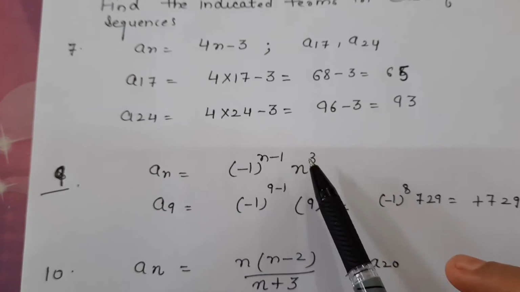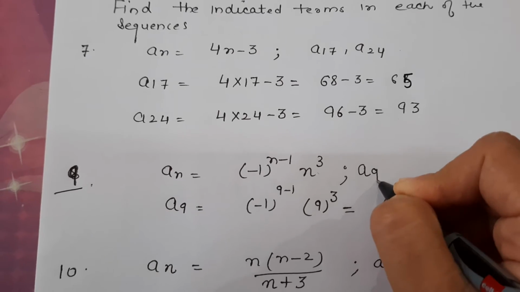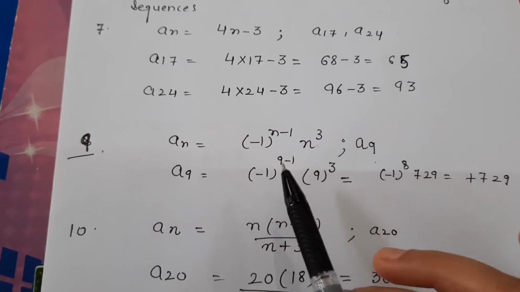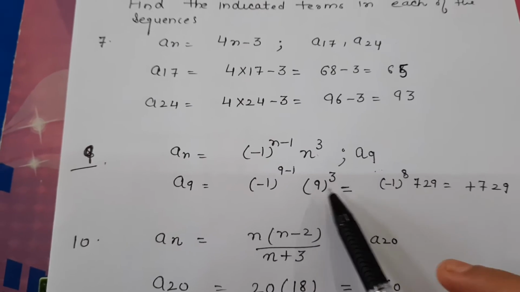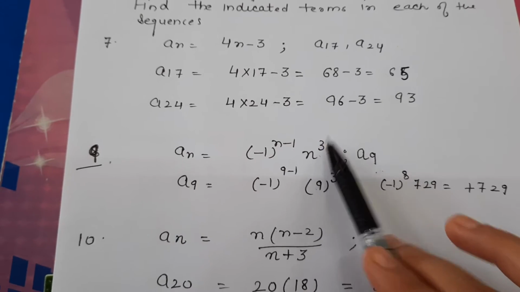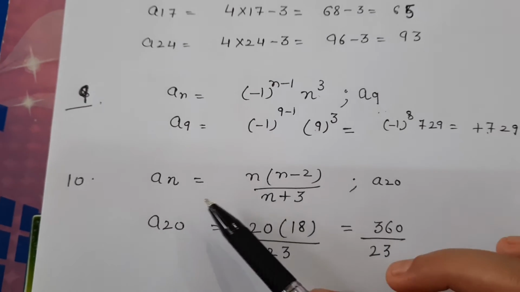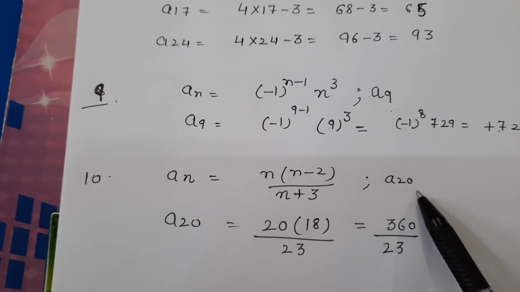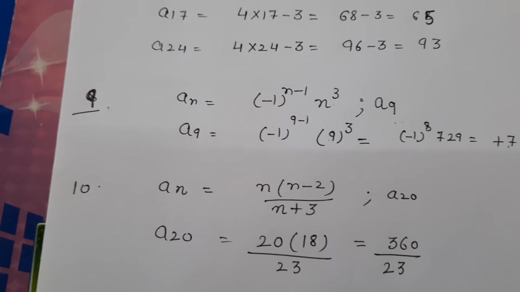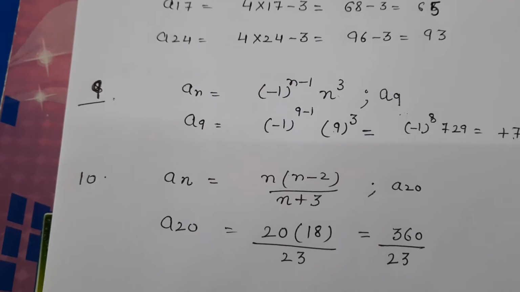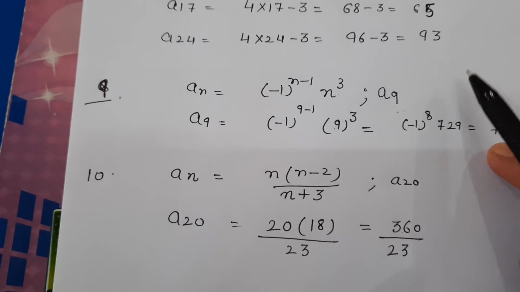Question number 9. a_n is given. This is the nth term, and you have to find a9. That means you have to find the ninth term of this sequence. Put n = 9 here. Minus 1 raised to the power 9 and minus 1. This is 8 into 9 raised to the power 3. This is 729. Next, same question, a_n is given. You have to find the 20th term. Put n = 20. So this is 20 minus 8, 2. 18 divided by 20 plus 3. This is 23. On solving, you will get your answer 360 upon 23.